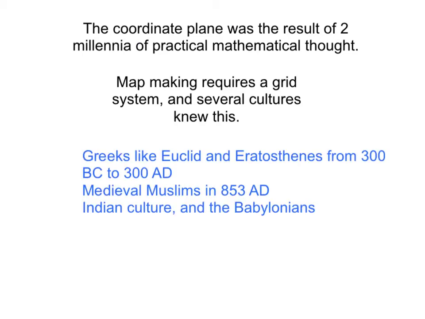There were Greeks like Eratosthenes and Euclid from like 300 BC to 300 AD, and they had grid systems that they had created so that they could do plane geometry. Euclid was the guy for whom the geometry you learn is named, Euclidean. There were medieval Muslims in the 800s AD that actually had a pretty simple coordinate system. And in Indian culture and the Babylonian culture, there are a lot of mathematical discoveries, including stuff having to do with the coordinate plane. But because we gave the name the Cartesian coordinate system, that's why we end up with the history that we do.